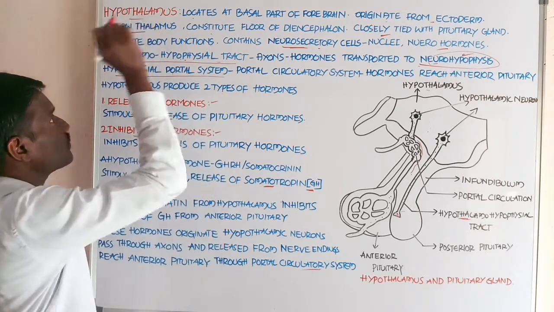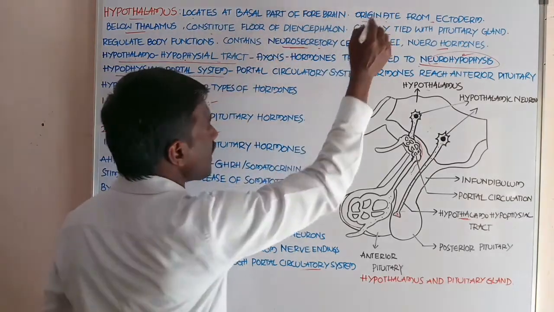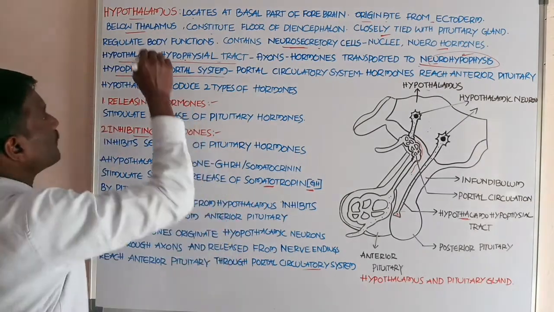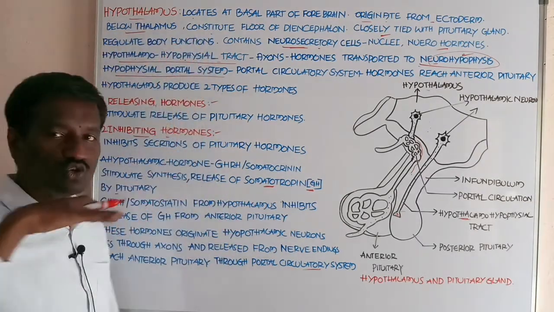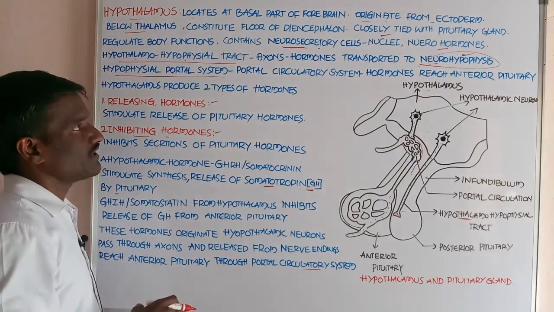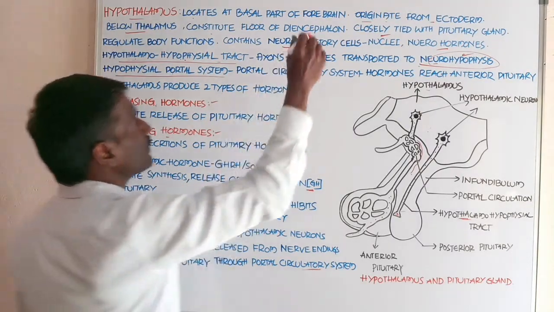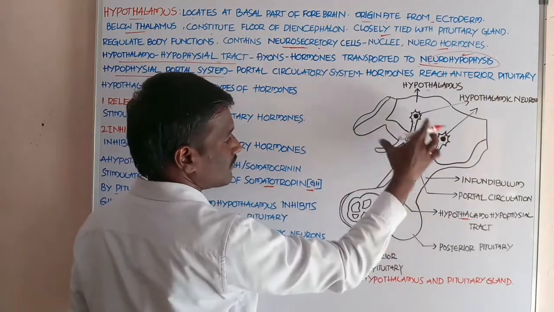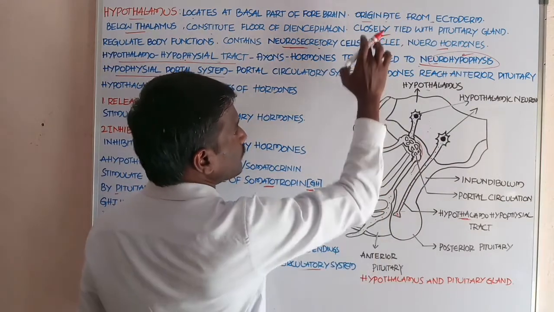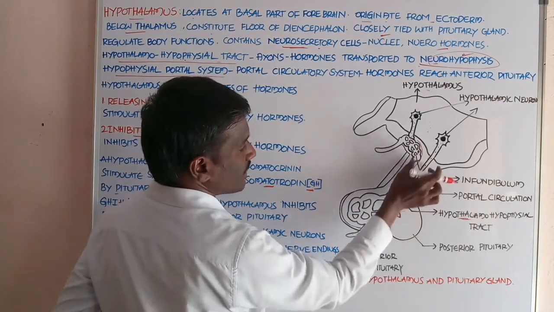Students, this is the hypothalamus. It is located at the basal part of the forebrain and originates from the embryonic ectoderm. It lies below the thalamus and constitutes the floor of the diencephalon. It is also called the thermostat of the body. If you observe the diagram, this is the hypothalamus and this is the pituitary gland, closely tied to it by the infundibulum, a stalk-like arrangement.